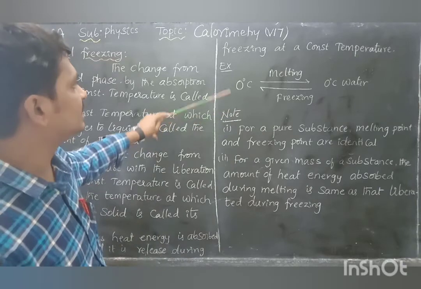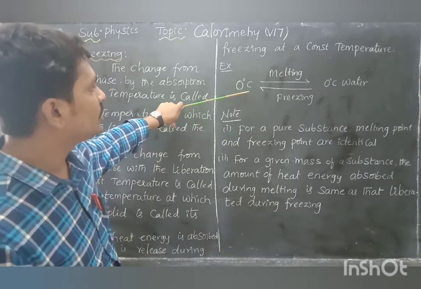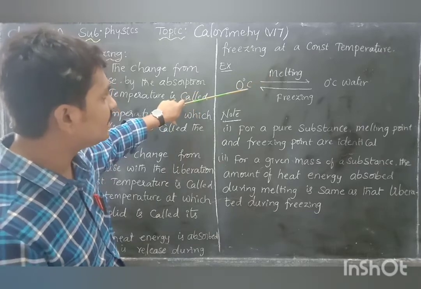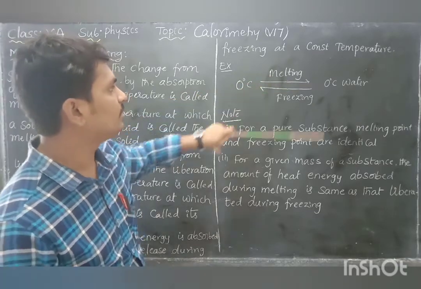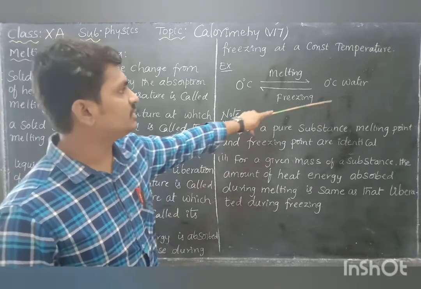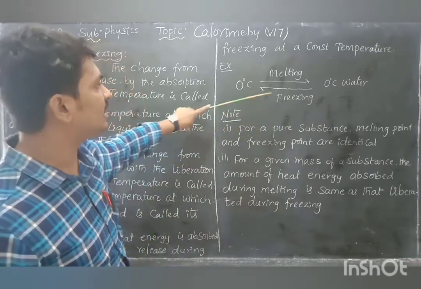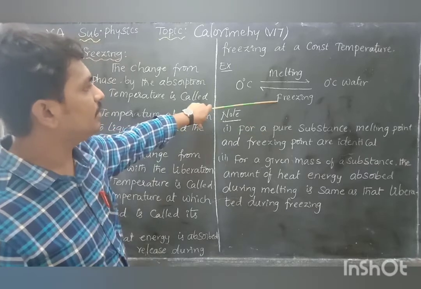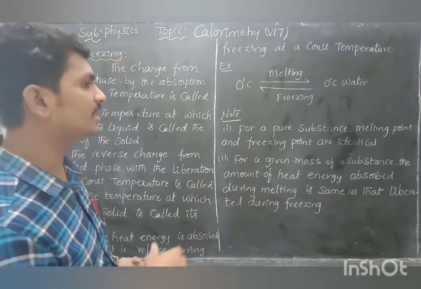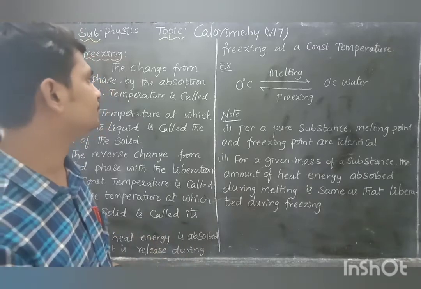Let us see an example here. At 0 degrees centigrade, if you supply heat, the ice melts entirely into water by absorption of heat. Again, 0 degrees centigrade water is converted into solid state, which is freezing, where the energy is released.